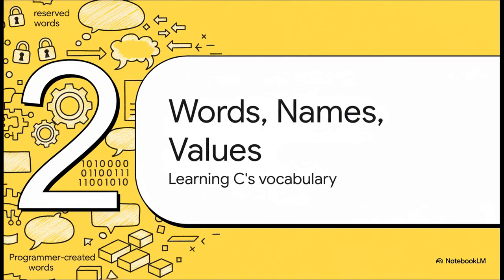All right, so we've got a handle on the grammar. Now let's dive into the vocabulary. You see, the C language basically has two kinds of words, the ones it reserves for itself to do special jobs, and the ones that we, as the programmers, get to create and name ourselves.